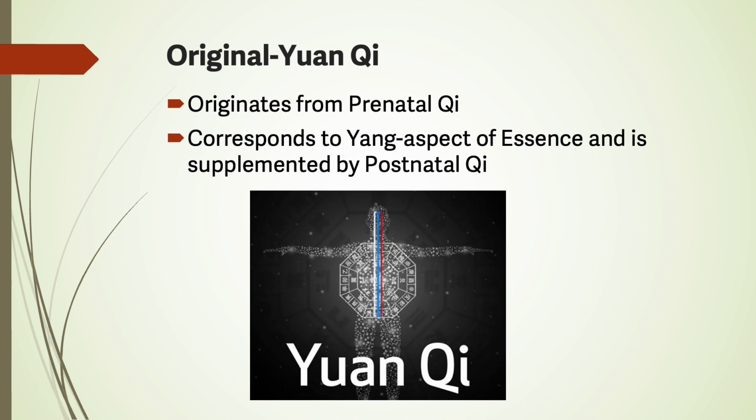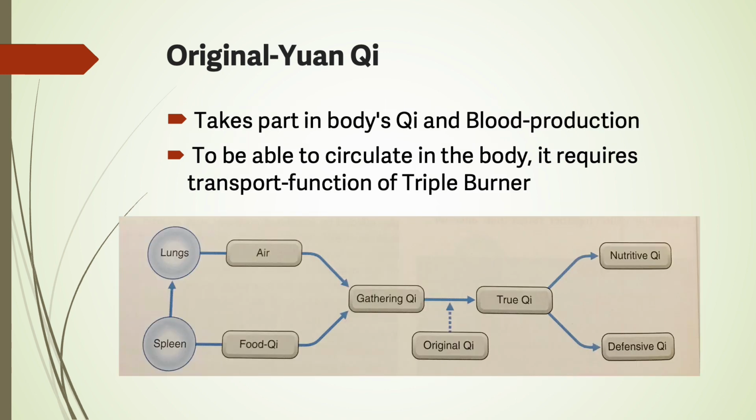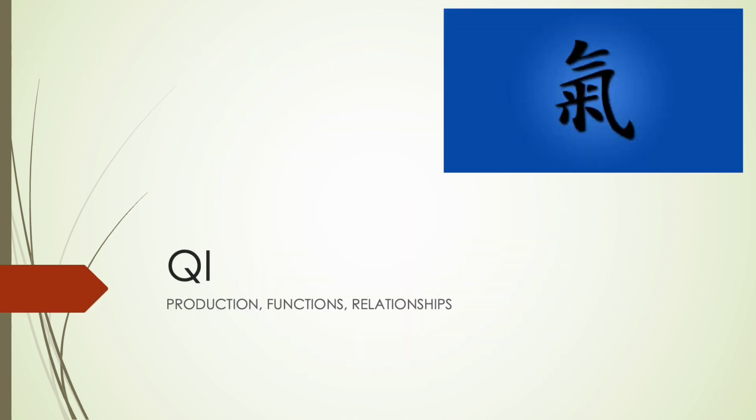Original or Yuan Qi originates from prenatal Qi. It corresponds to Yang aspect of essence and is supplemented by postnatal Qi. It is also referred to as Mingmen fire, and it provides the necessary warmth of the entire body and supports its metabolism. The original Qi takes part in the body's Qi and blood production. To be able to circulate in the body, the original or Yuan Qi requires the transport function of the triple burner. The original or Yuan Qi leaves the channels at source points, and it has a close relation to kidney Yang.